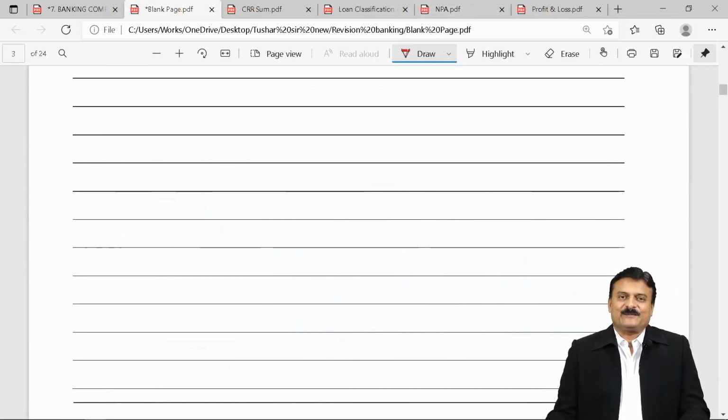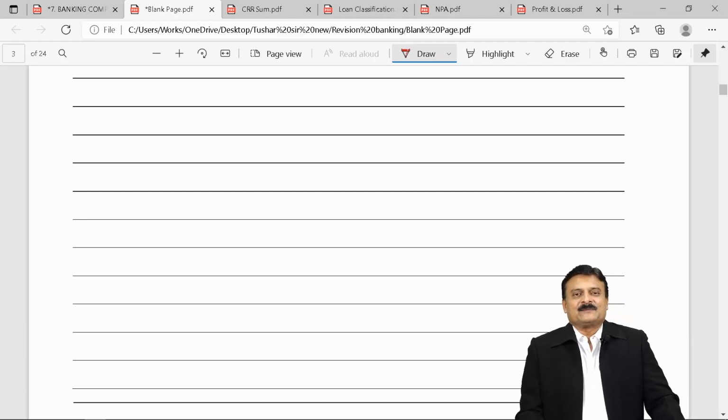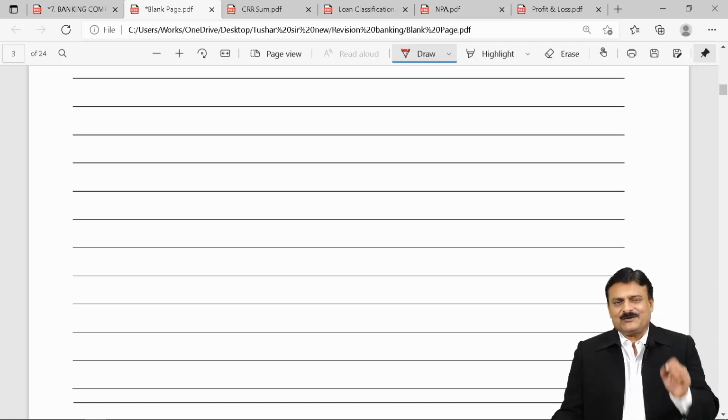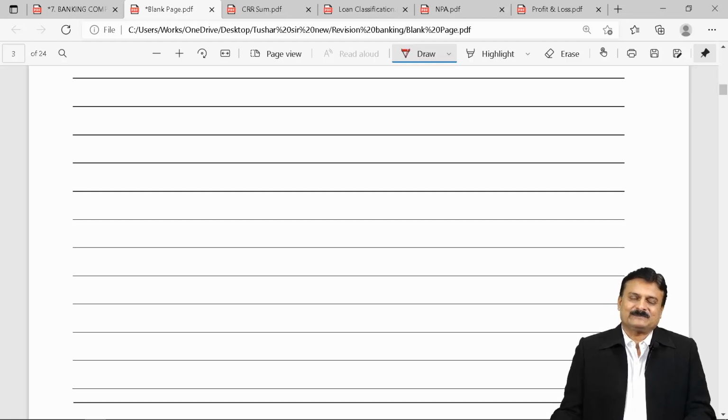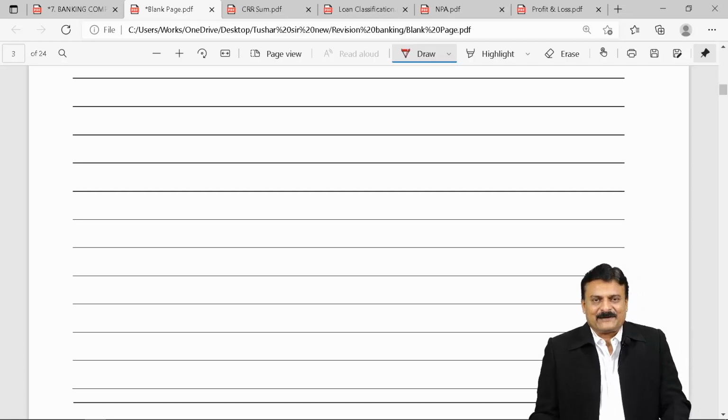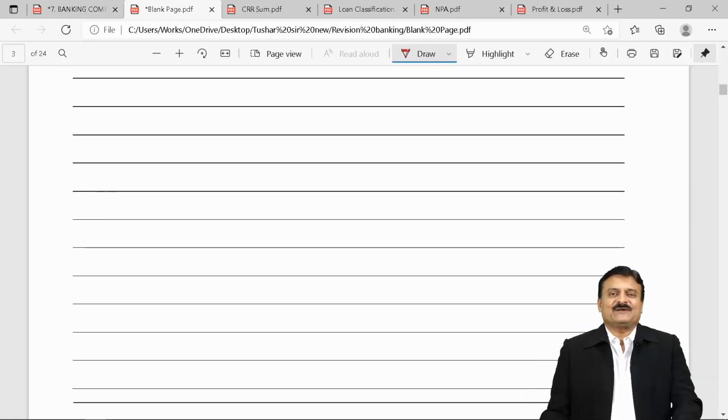The next one we see is CRR, cash reserve ratio. It is the minimum balance every commercial bank must keep with RBI. It is always a certain percentage of deposits. Deposit means it can be time liabilities, current liabilities. So whatever are the total deposits which your bank is having, a certain percentage of that must be your CRR, that must be the cash balance with RBI of your bank.